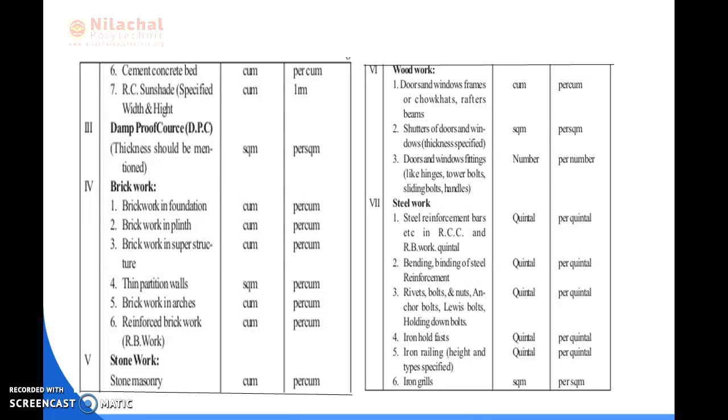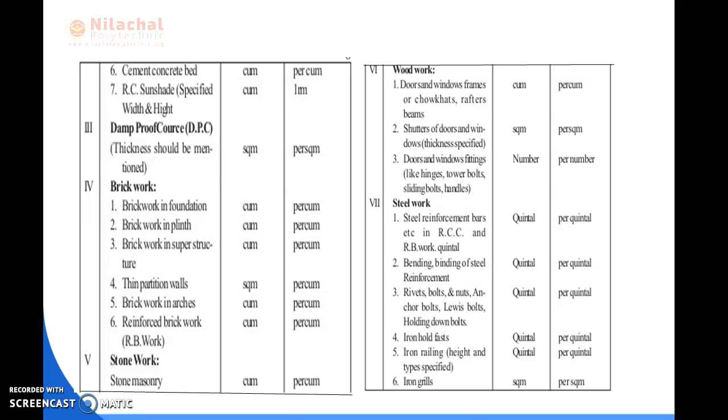Partition wall. In the case of a partition wall, thickness is already given, so the unit of partition wall is square meter. In this case, only length and height are considered, so the unit of payment is also square meter. Brickwork in arch, its unit is cubic, and the unit of payment is per cubic. Reinforced brickwork, unit is cubic. The reinforced brickwork short form is RB work. The mode of payment is also per cubic.